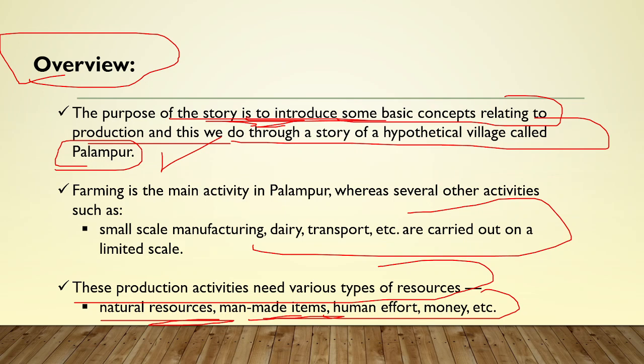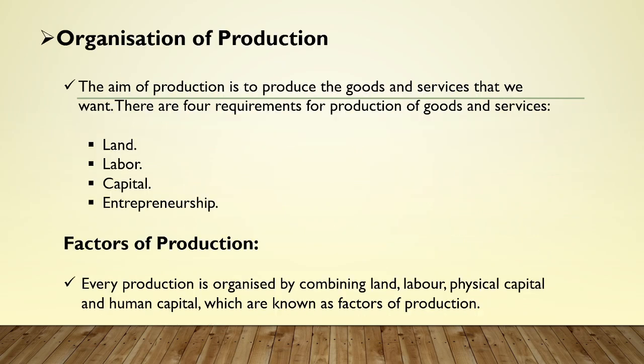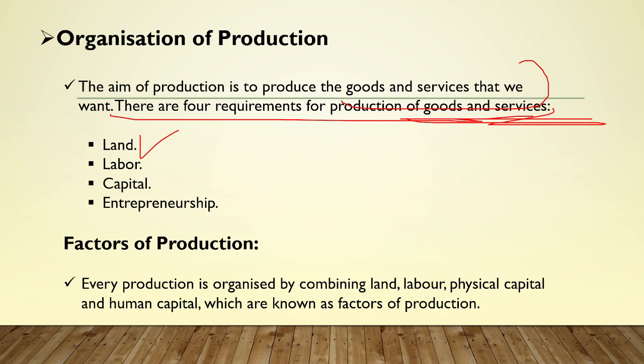We need to understand the factors of production, all the resources that lead to the production of any kind of resource or any kind of want, or that fulfill any kind of want of the humans. Now, the aim of production is to produce the goods and services that we want, and there are four requirements for the production of goods and services. First requirement is land. You need the land on which the industry is going to be set up, on which the economic activity is going to happen, and this will be the first factor of production.